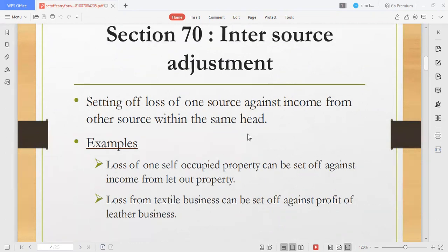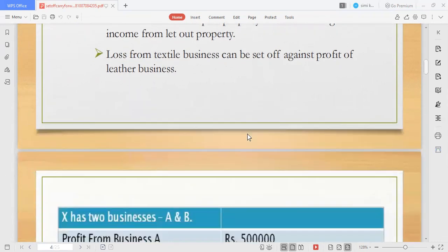For example, loss of a self-occupied property can be set off against income from a let-out property. It cannot be adjusted against profits from a business, right?